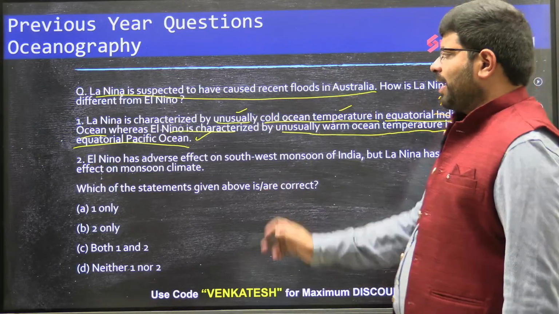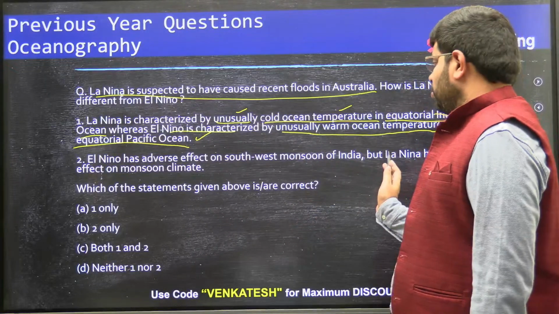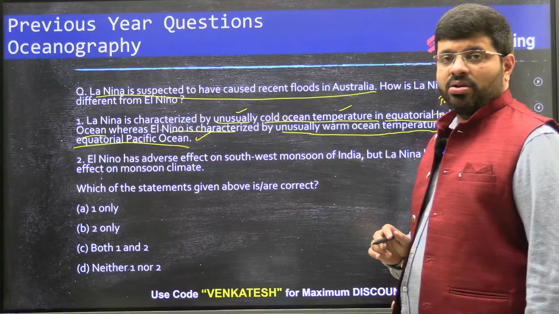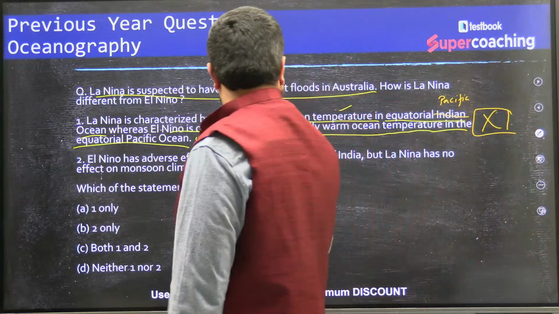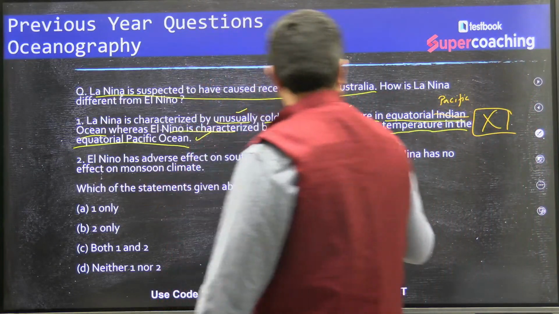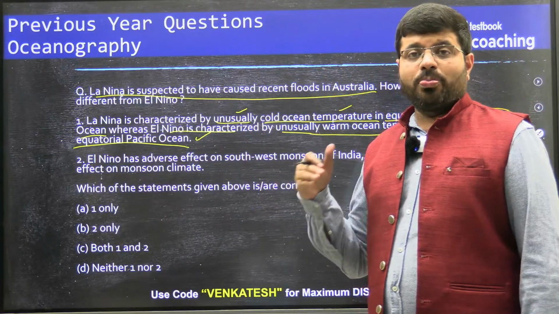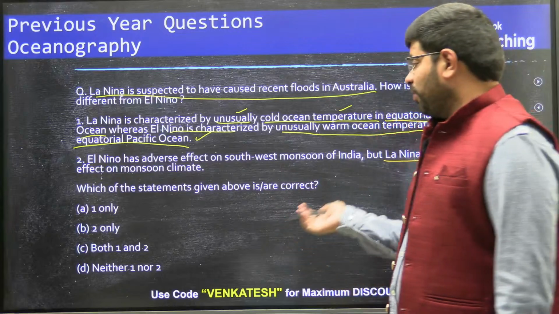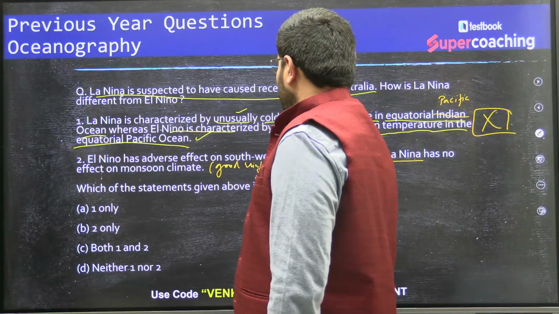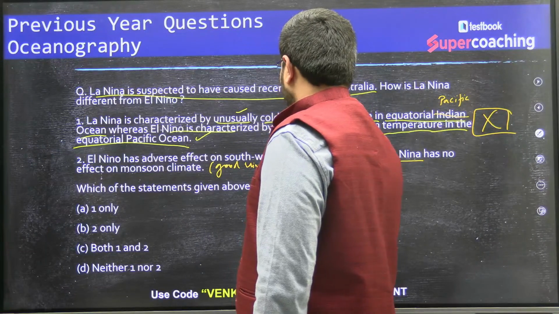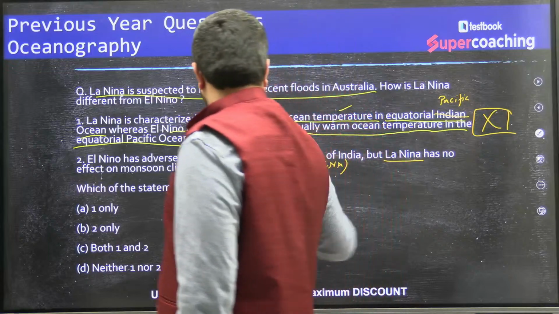So statement 1 is wrong. And El Nino has adverse effect on southwest monsoon, yes, but "La Nina has no effect on monsoonal climate", that statement is wrong. In fact, they have a better impact. In fact, we will have good rainfall. La Nina means good rainfall. So even this statement is wrong.